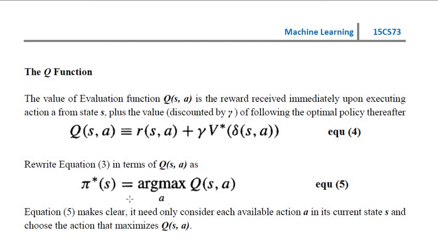So equation 5 makes it clear that it need only consider each available action a in its current state s and choose the action that maximizes Q of s comma a. So we have to choose the action in such a way that it will maximize this Q of s comma a. Such kind of actions only we have to choose, and we have to give it to our optimal policy function.